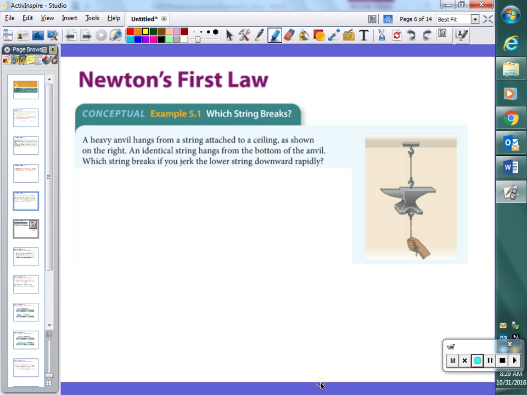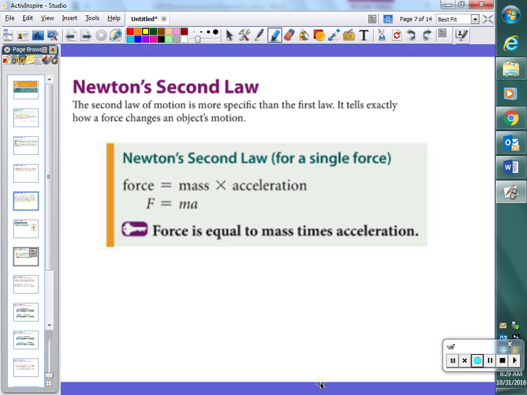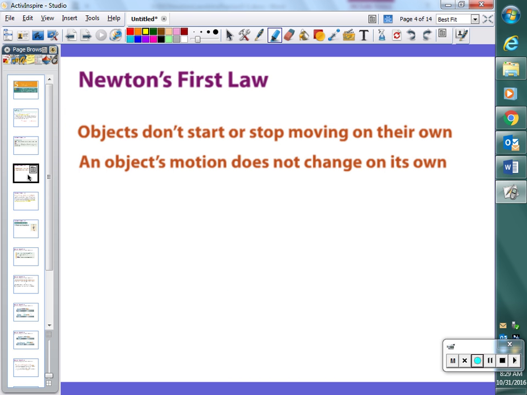So, let's talk about Newton's second law. Just to quickly review, Newton's first law: objects don't start or stop moving on their own. An object's motion does not change. Starting, stopping, changing. Those are three things that we use to define what term back in the first unit on mechanics.